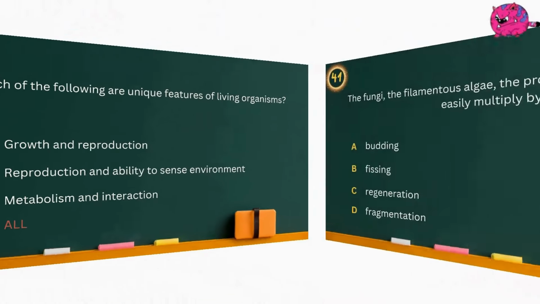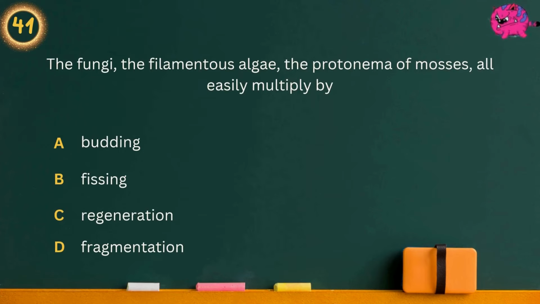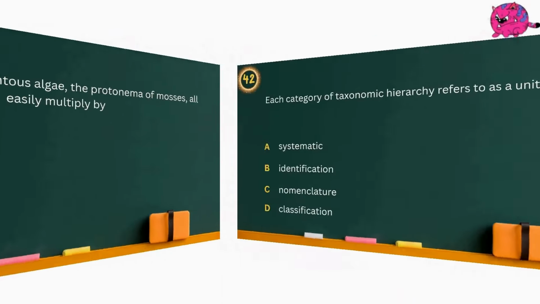Question 41. The fungi, the filamentous algae, the protonema of mosses, all easily multiply by. Option A, budding. Option B, fission. Option C, regeneration. Option D, fragmentation. Answer is fragmentation.